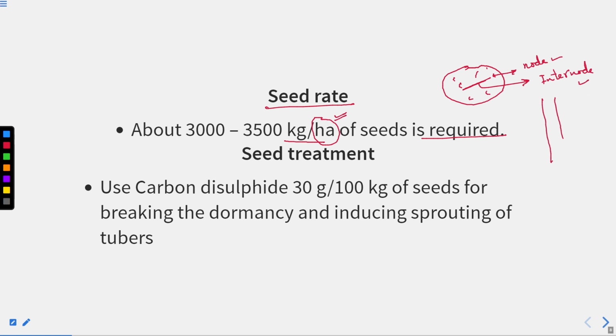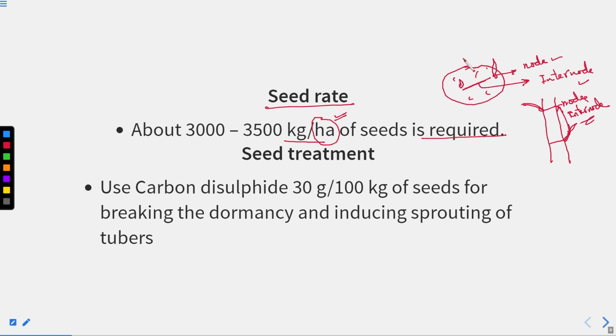So if you see, the stem has this area that is called the node, from where the buds or the leaves emerge, like this. And this is the internode region. Now in the case of this potato, we also have this node and internode region. This node region is called the eye, and from here the small plant emerges out by the process of vegetative propagation.